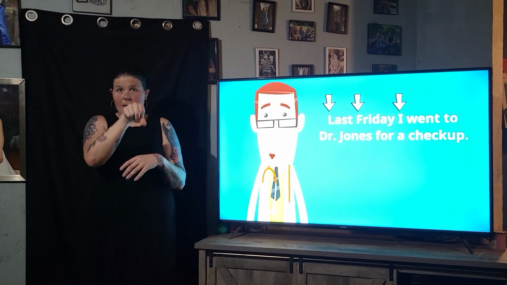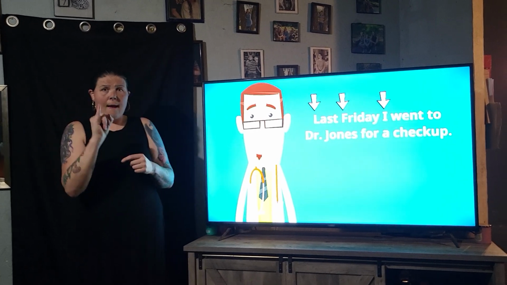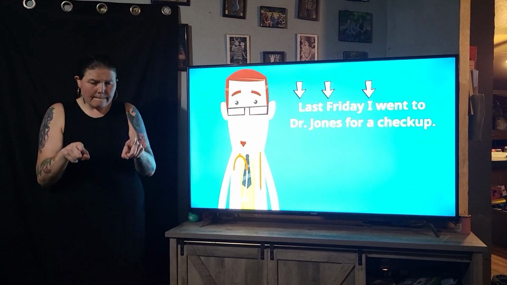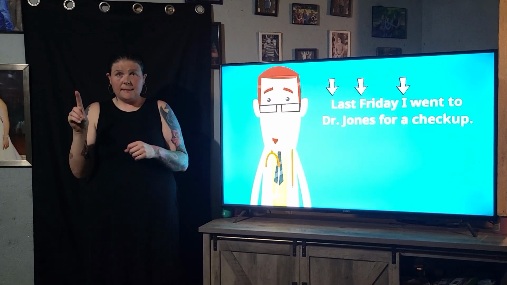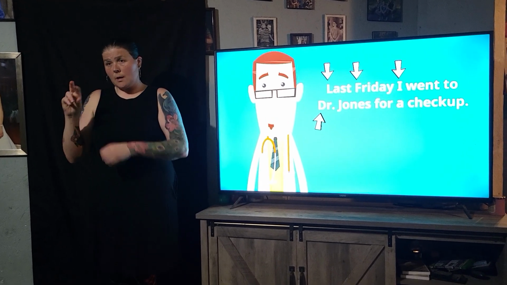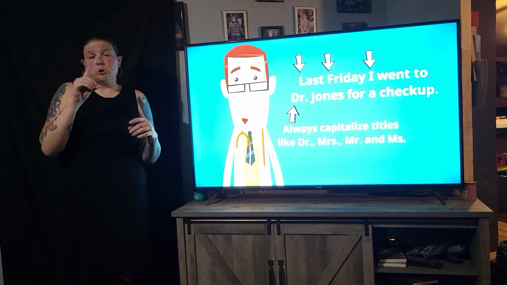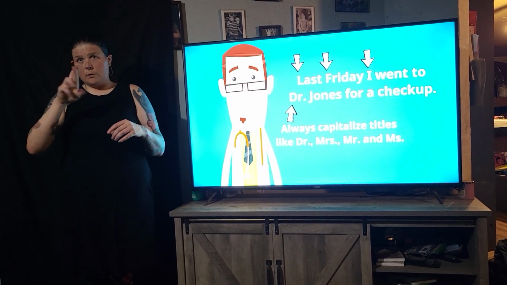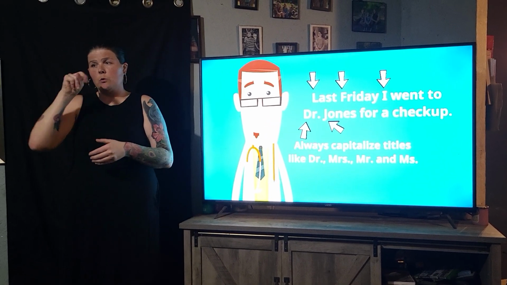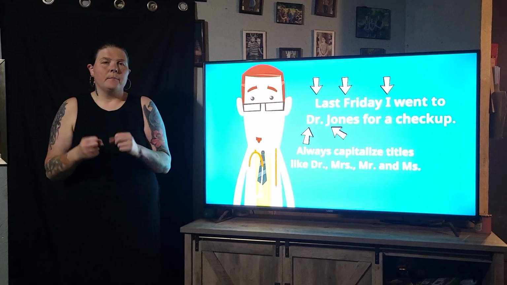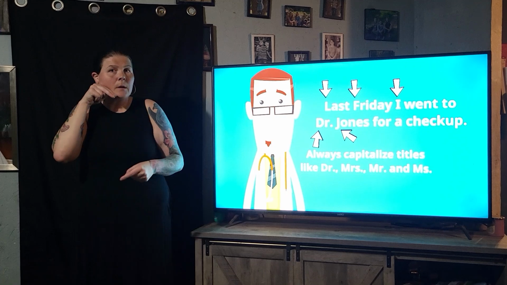The letter I is capitalized because it's all by itself. And whenever there's an I in a sentence all by itself, we always capitalize it. The D for doctor is capitalized because we always capitalize titles like Doctor, Mrs., Mr., and Miss. And also the J is capitalized because Jones is his name. And we always capitalize names and proper nouns.